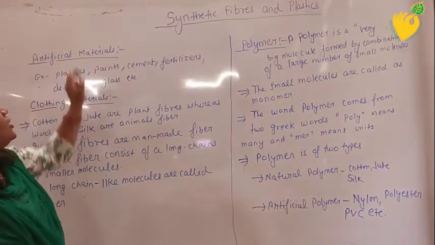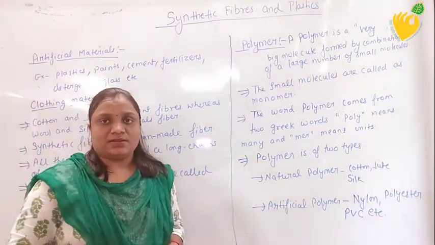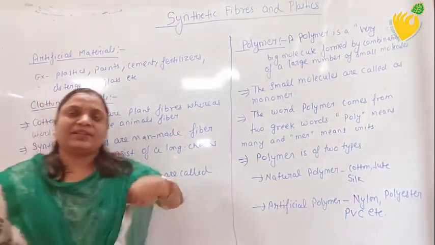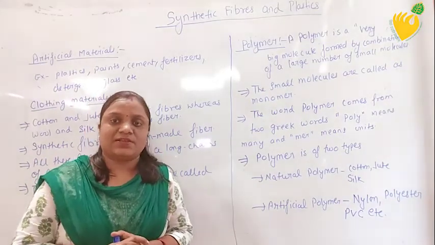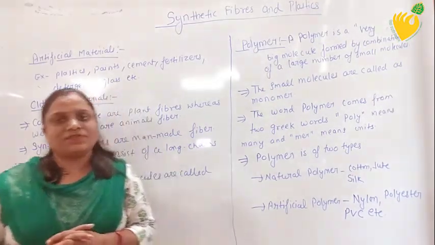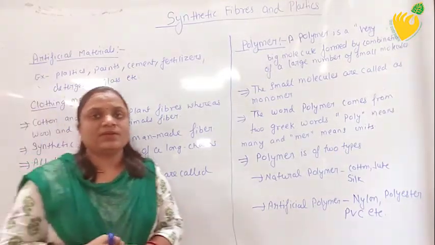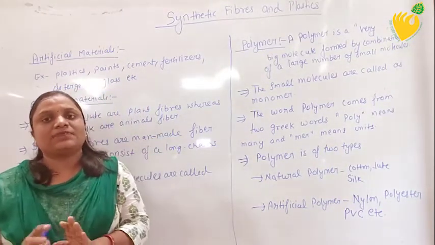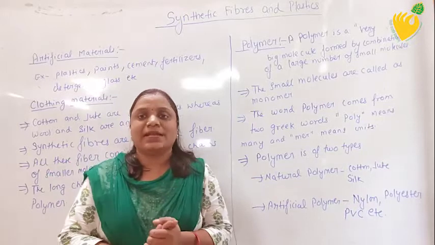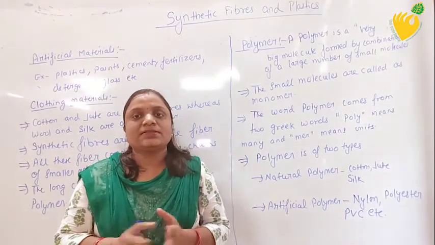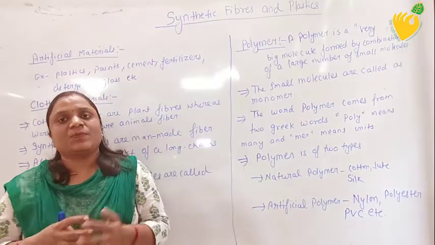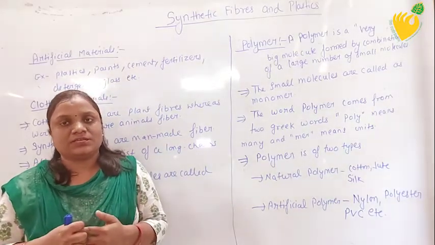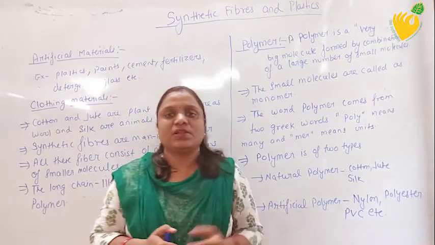First, I want to tell you about the artificial material. There are two types of material. The first one is natural material, then another one is artificial material. So students, do you know what is artificial material? Before telling you this, I want to tell you that all the artificial things are prepared from natural things. Nothing in this world can be prepared directly. The raw material for preparing the artificial things are obtained from natural material.